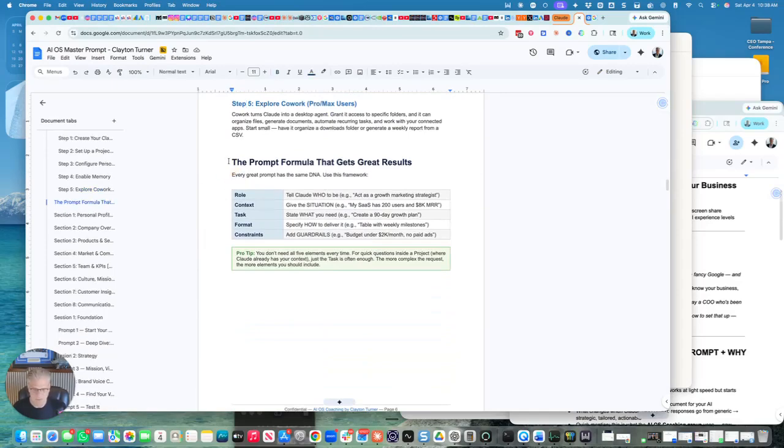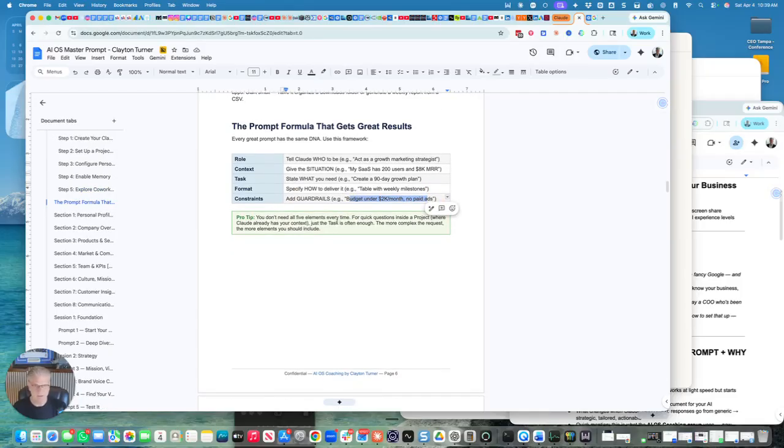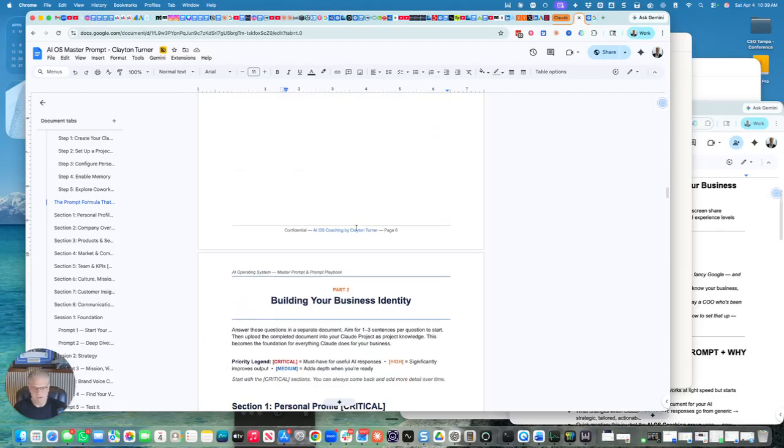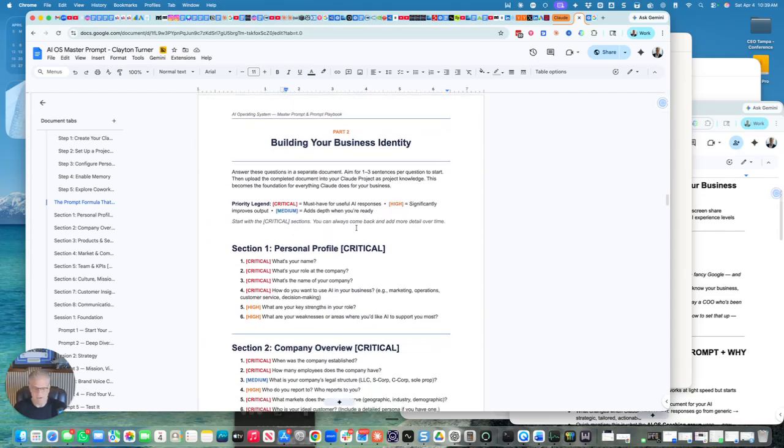Here's the prompt formula that gets you the greatest results. You're going to tell Claude who you are. You're going to give Claude the context of the situation: what your business is, where it's at, what you're trying to get to. Then tell it the task you want, the format, how to deliver, and constraints. Add guardrails like what budget, what your team size is. You don't have to have all 5 elements. You can just give it enough of what you need and what you know, so you can still proceed without needing all that information.